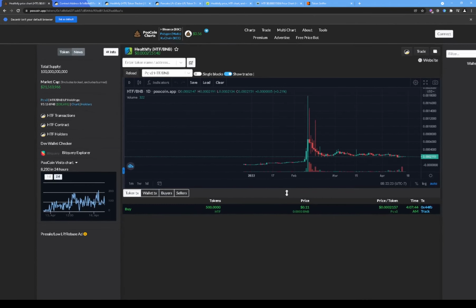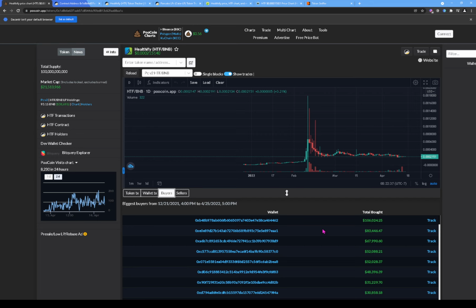But we should have seen that. We could have seen that right here. All right, so see here at the transaction section, we saw that for the last 24 hours or whatever, it looks like only 11 cents came in. But let's look at the top buyers in this token. Someone bought $106,000, 0xB4, and here we see 0xB4 sold $80,000. I'm not sure if he lost or just sold some for a profit.